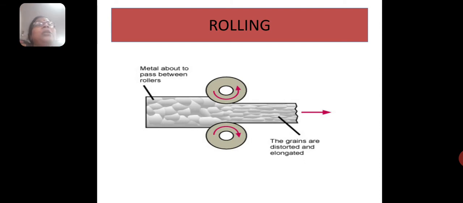So, this is the 2D figure of rolling. You have already come across the 3D view of rolling, so the same thing you can visualize more by seeing this figure. Here the metal is about to pass between the rolls, and on this side it passes through the rollers, and the reduction of thickness and elongation of length has occurred. By this process, the grains of the element are also distorted and elongated.